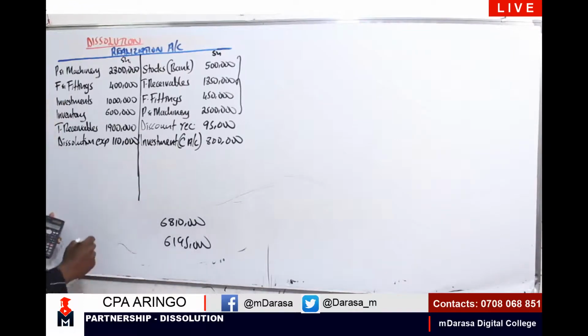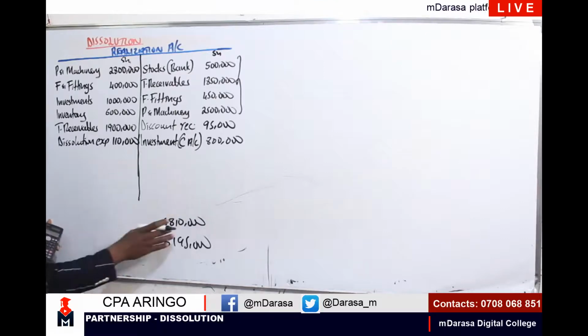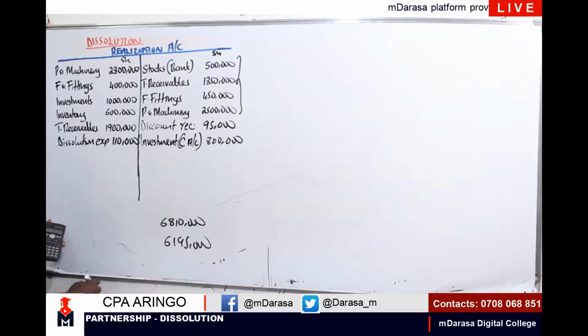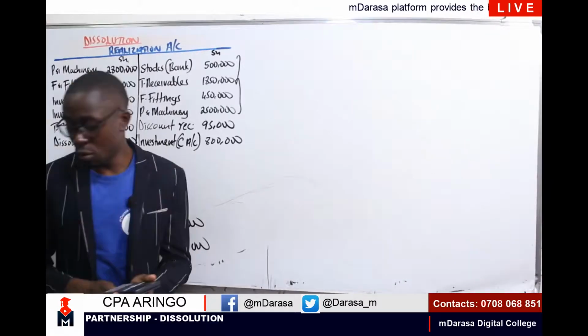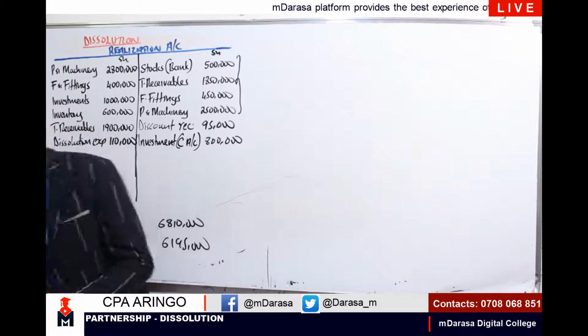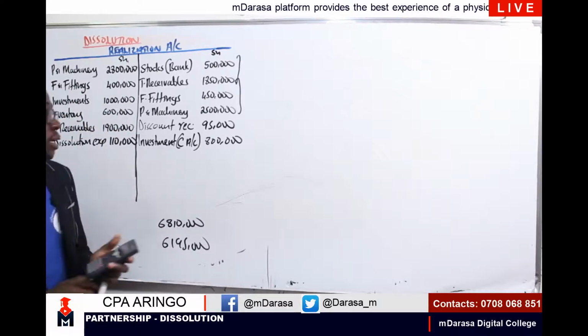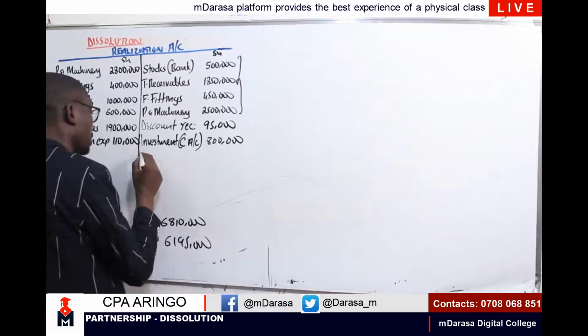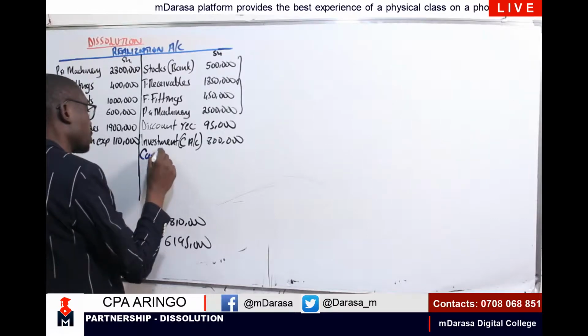I'm having a total of 6195 on the credit side. On the debit, I'm having 6810. Kindly you can confirm with Mwalimu. So therefore, my balancing figure here, these are what we'll take. Our balancing figure, we are going to effect it in our capital account.